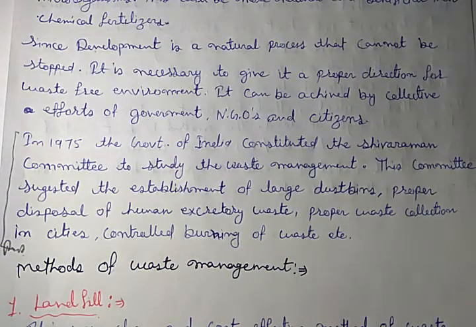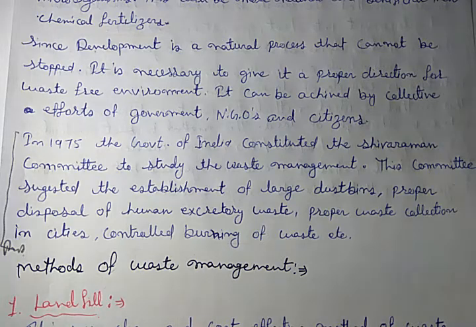So this question can be asked: what was the suggestion of the Shivraman committee, or directly you can be asked to write a note on the Shivraman committee. It was established in 1975 to study waste management and also give suggestions about waste management methods.